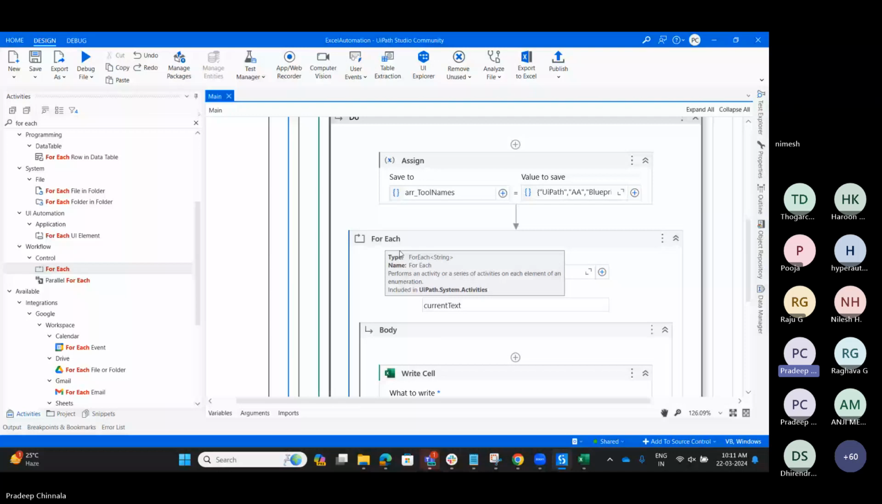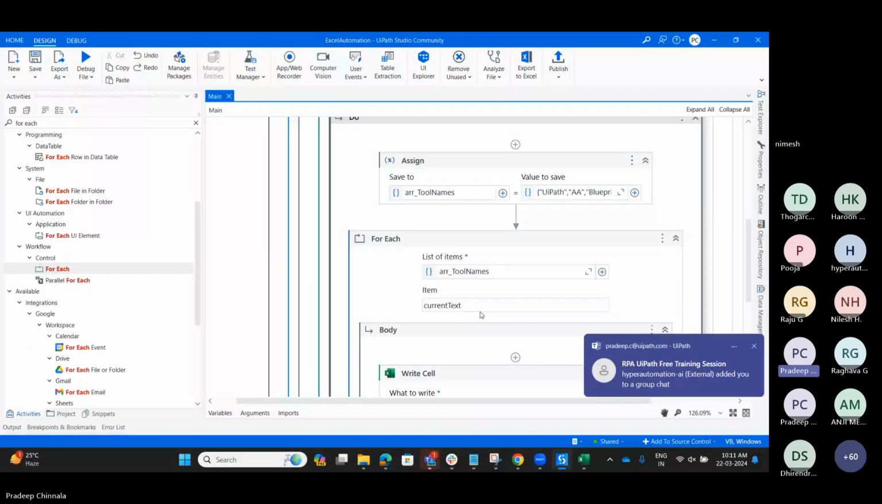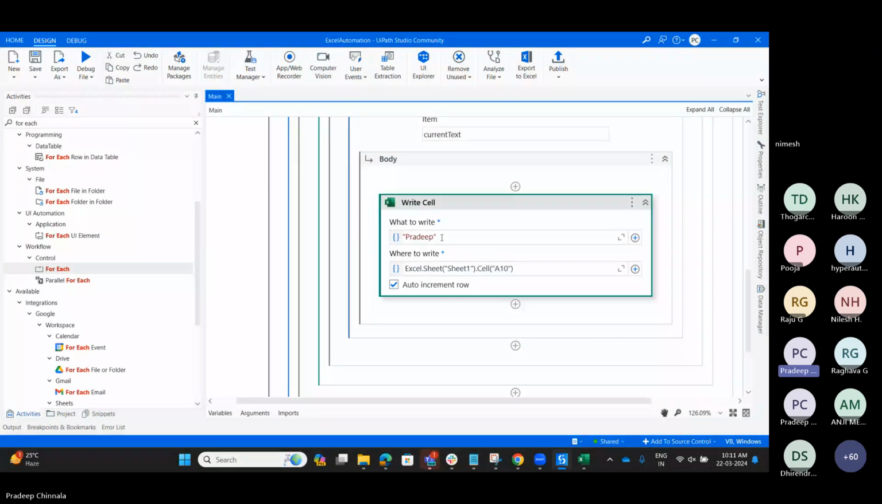This is each item. So each item is coming. Instead of Pradeep, I need to make it the parent text. Parent text means whichever data we got from the string. And I am writing it from A10, and I made one tick mark, that is the auto increment row. So let me run it.